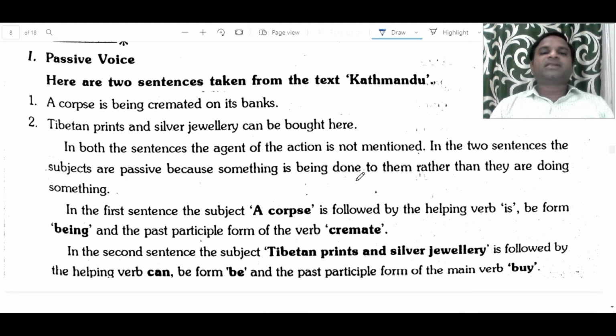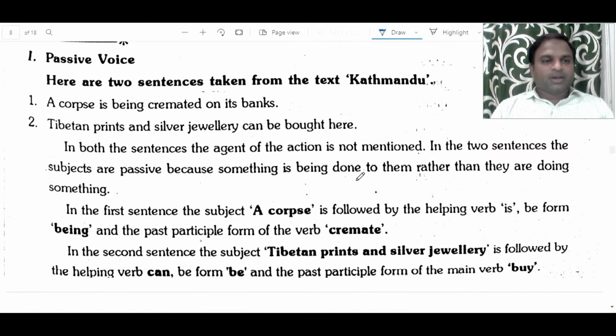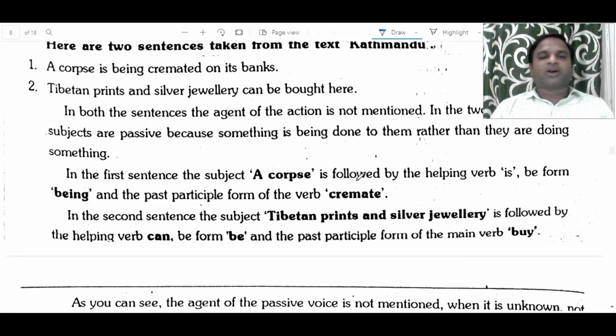Here are two sentences taken from the text Kathmandu. A corpse is being cremated on its banks. Tibetan prints and silver jewelry cannot be bought here. In both the sentences, the agent of the action is not mentioned. In the two sentences, the subjects are passive because something is being done to them rather than they are doing something.